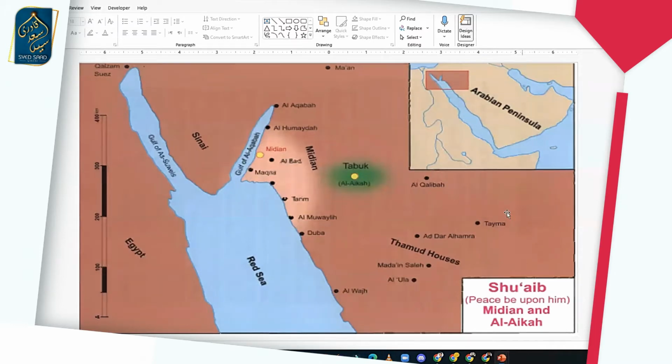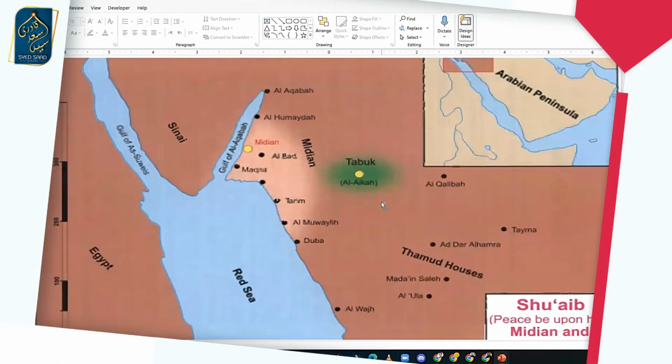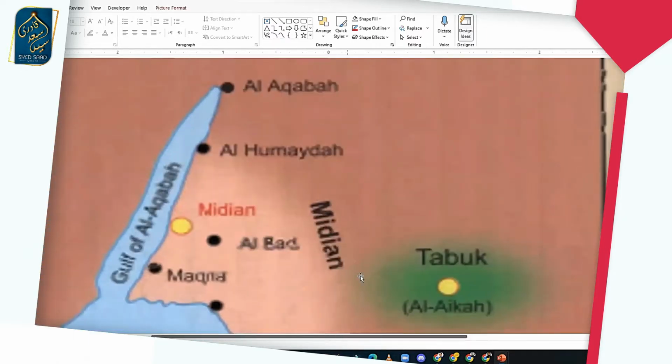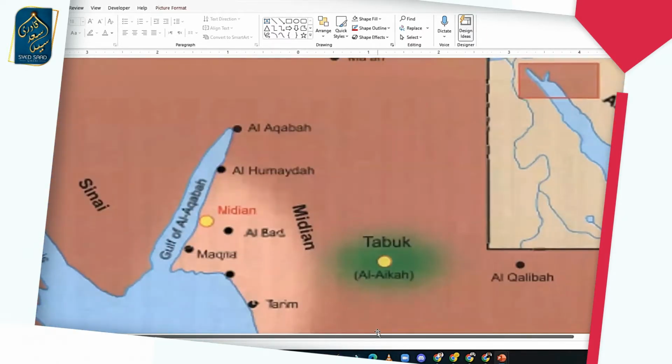Okay. Now, this is the Arabian Peninsula, what you see in the top right corner. In the Arabian Peninsula, right in the middle is Saudi Arabia. And where you see this rectangular box in the smaller picture, that's basically what's zoomed in here. In the zoomed in picture, you see this text in red color. That's where Shuaib alayhi salam came, this big yellow dot. Let me zoom in more. It may not be very clear, but you will have some idea.